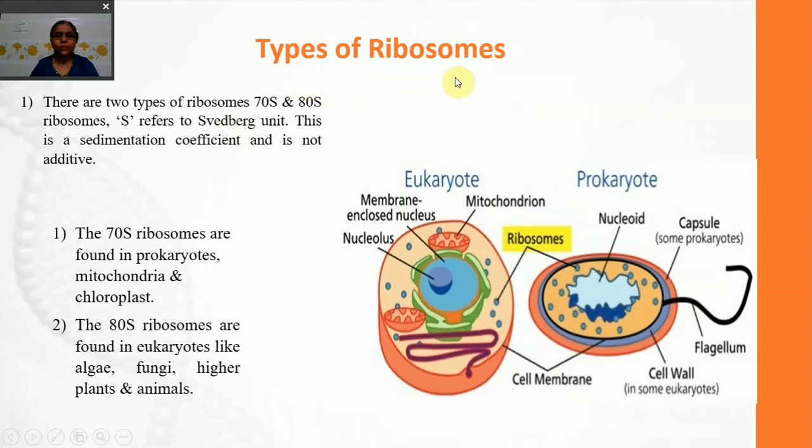What are the types of ribosomes? There are two types of ribosomes, 70S and 80S. S stands for Svedberg unit and it is a sedimentation coefficient. The 70S ribosomes are found in prokaryotes, mitochondria and chloroplasts. 80S ribosomes are found in eukaryotes like higher plants and animals, algae and fungi.